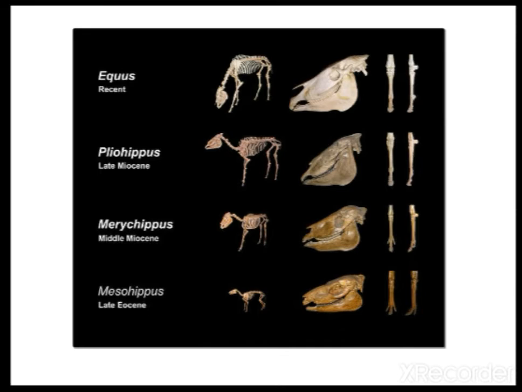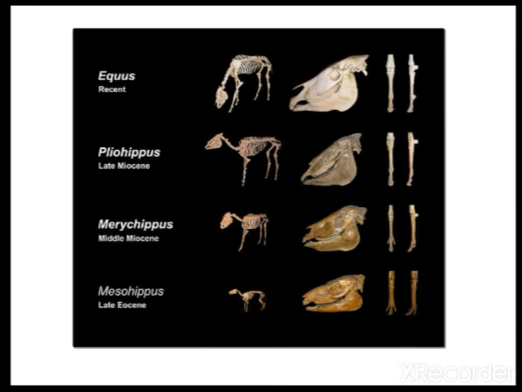Now see the fossil record of horses. For horses, we get a full fossil record. Even for human beings we get it, which we will study in a later part of the chapter. So here Mesohippus, Merychippus, Pliohippus. These are all different horses as fossils we got during different times. By comparing them, we can tell how one form slowly evolved and converted into another form. And the form of horse living today, you call that Equus.